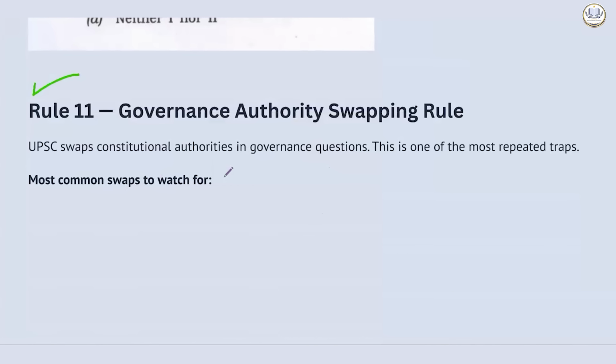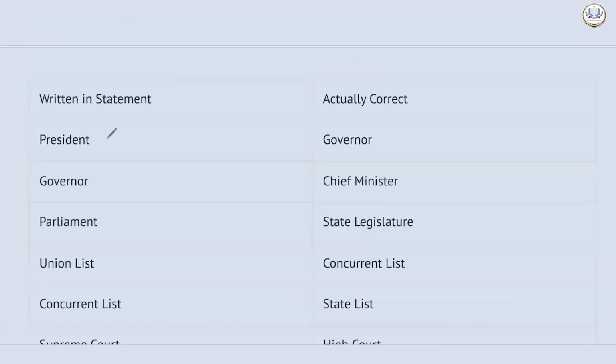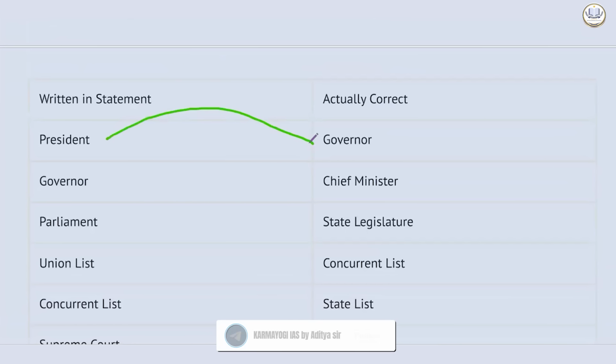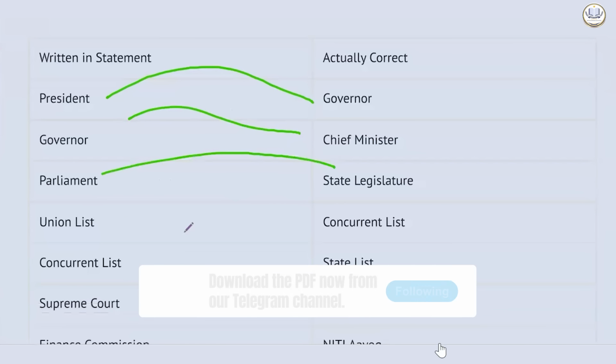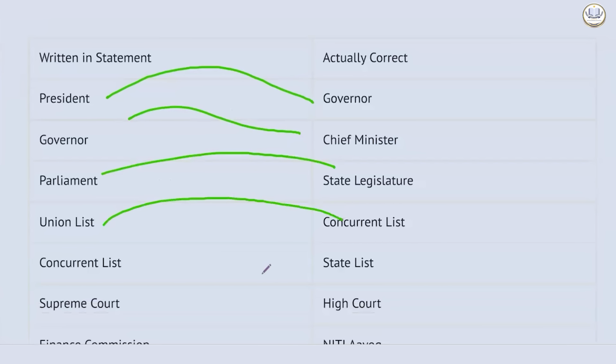Rule number 11. Governance authority swapping rule. There will be multiple bodies, multiple authorities, and they will just swap the power of one authority with another authority. This is the most common swap to watch for. Like President, they will write Governor instead. Very easy. Governor would have that power. They will write Chief Minister. Very easy. Parliament, they will write State Legislature. Union list, they will write Concurrent list.